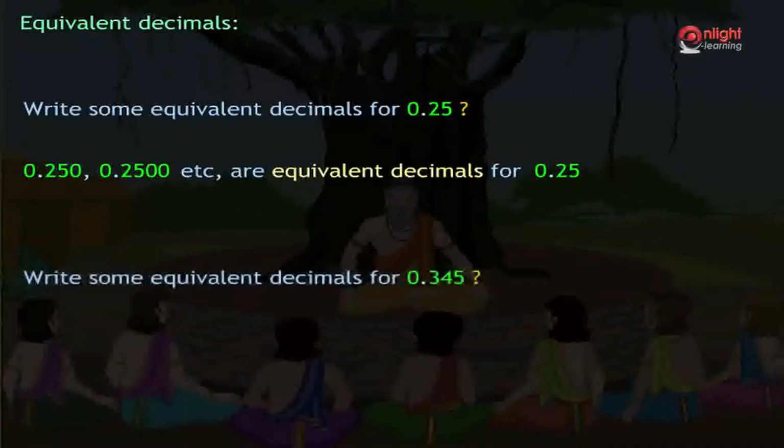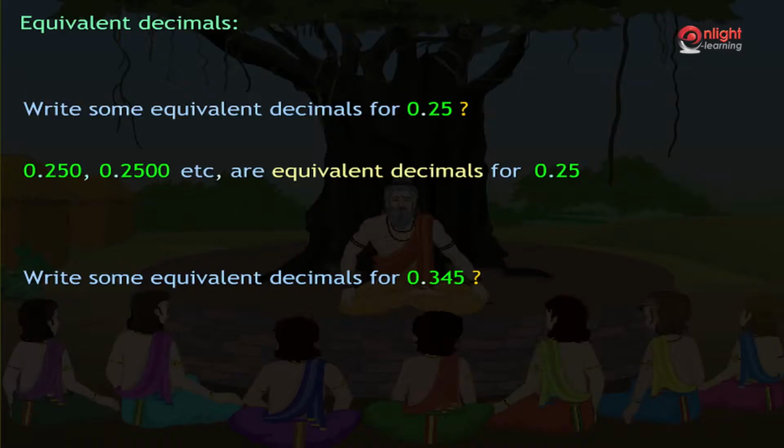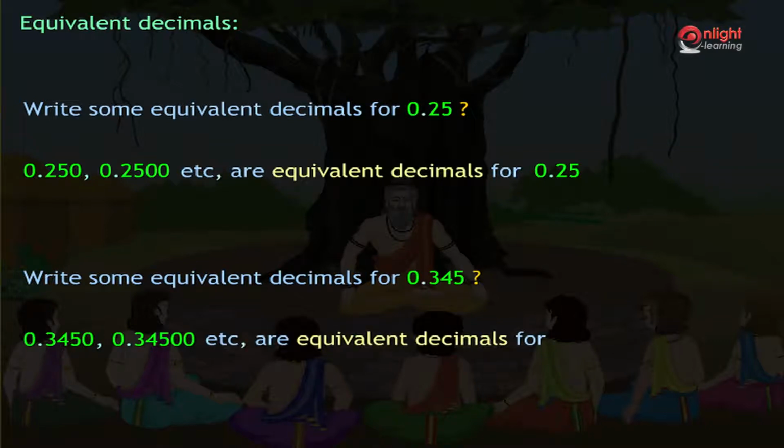Bhima, tell me an equivalent decimal for 0.345. As adding zeros to the right of the decimal part does not change the value of the decimal, 0.3450, 0.34500, etc. are equivalent decimals for 0.345.